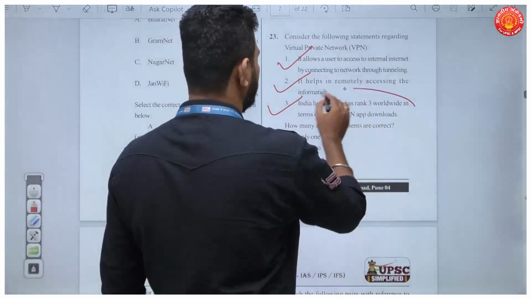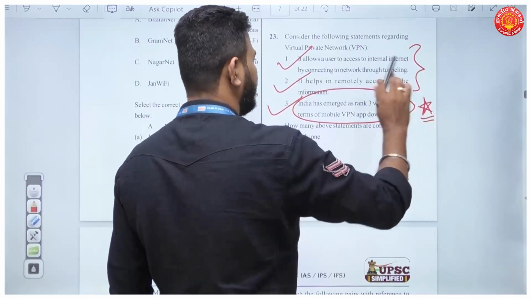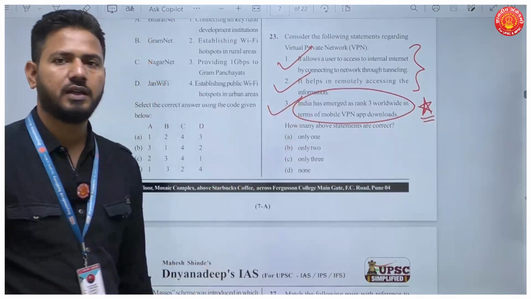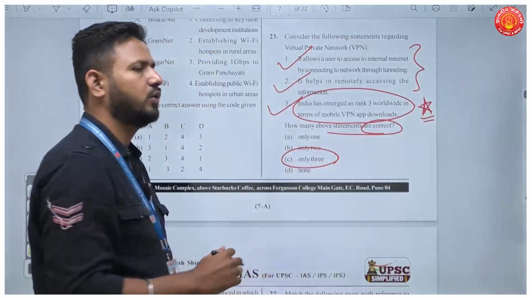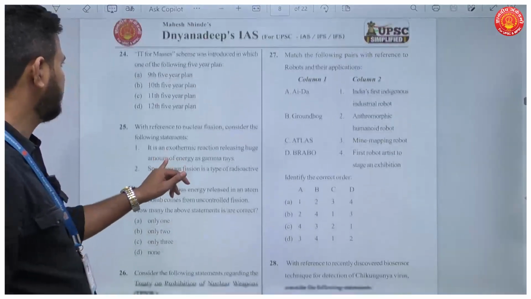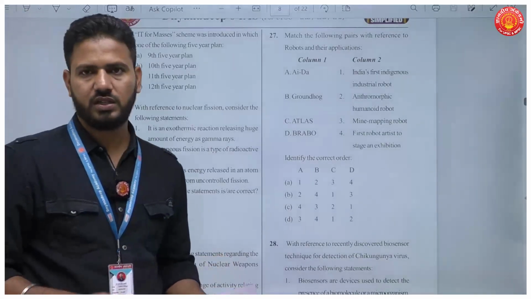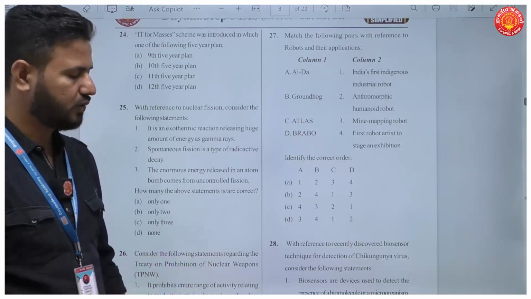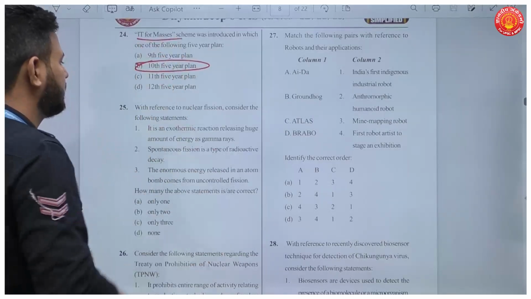See, statement here is also true. But this is what current affairs is all about. Now, some statements will be conceptual or static, which won't change, and some will be based on current affairs. So, how many statements are correct here? All the 3 statements are correct about VPN or virtual private network. Okay. Now, next question number 24. IT for masses. This is a very factual question and also not in recent years. So I'll straight away give the answer here. It was started in 10th 5-year plan, IT for masses.